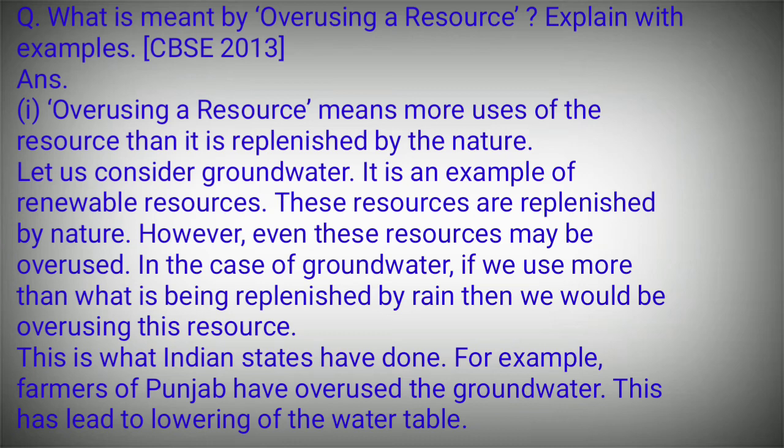In case of groundwater, if we use more than what is being replenished by rain, then we would be overusing these resources. This is what Indian states have done. For example, farmers of Punjab have overused the groundwater. This has led to lowering of the water table.